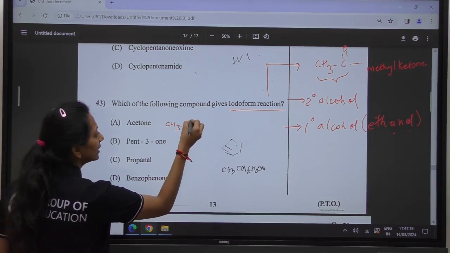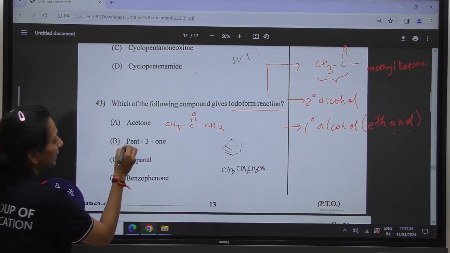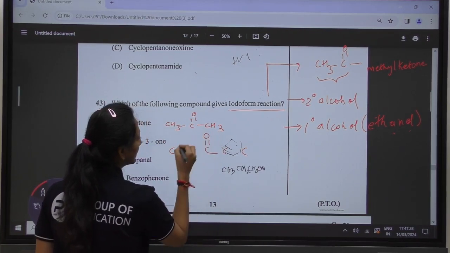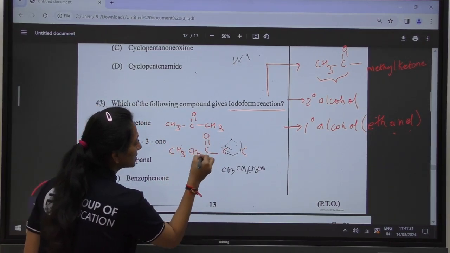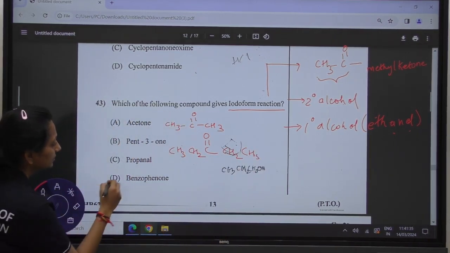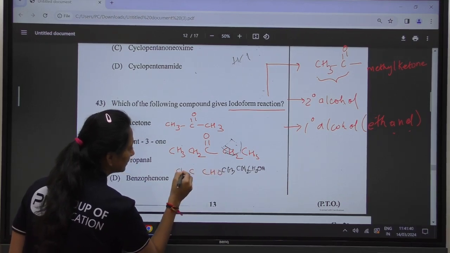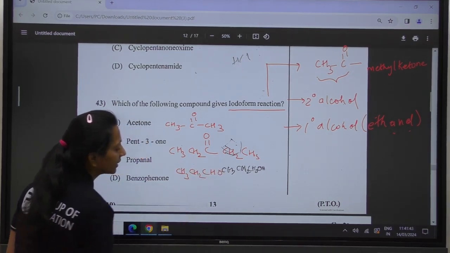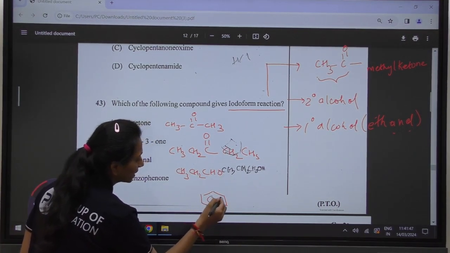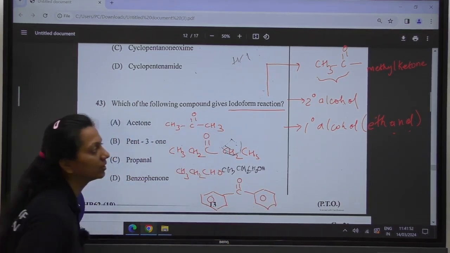Acetone is having the formula of this type. Pentan-3-one, in this, the structure is pentane, pentan-3-one, then propanal. This is the diagram of propanal, and then benzophenone. We are having the structure of benzophenone like this.